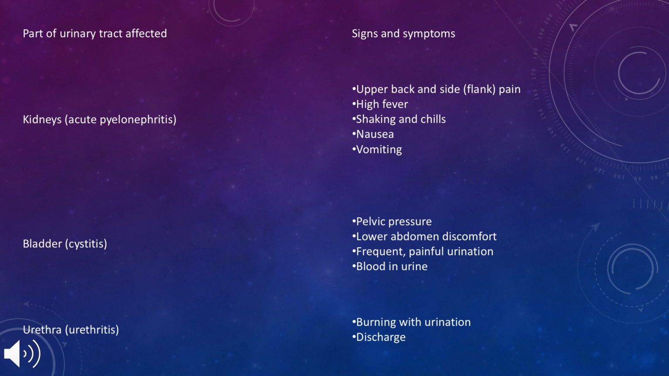As we have discussed, pyelonephritis affects the nephrons of the kidney and the symptoms include upper back and side pain, high fever, shaking chills, nausea and vomiting. Whereas the urinary bladder develops cystitis, which has pelvic pressure, lower abdominal discomfort, frequent and painful urination and blood in the urine. Whereas the urethra will develop urethritis with burning with urination and discharge.